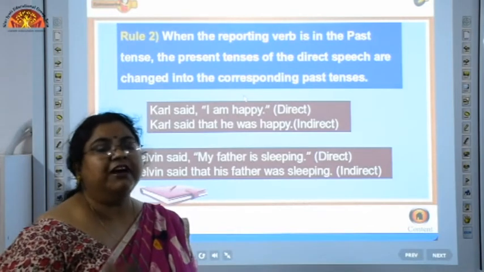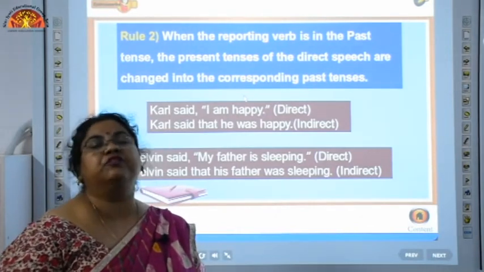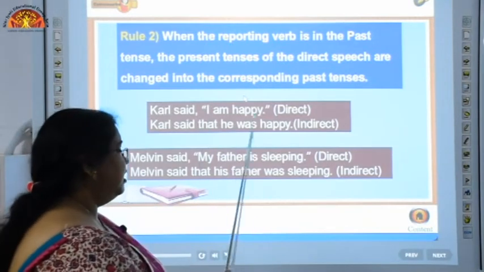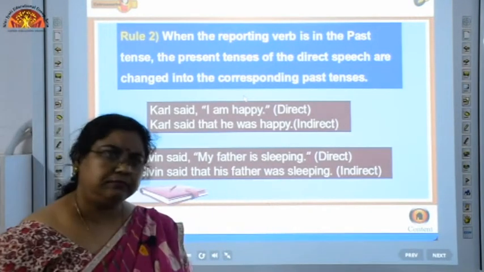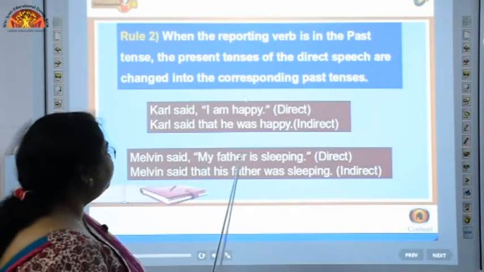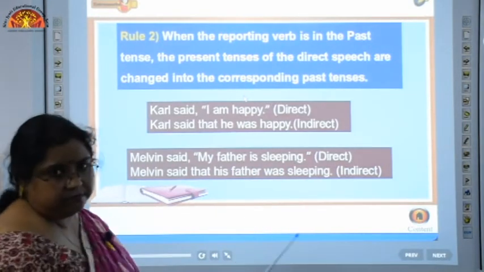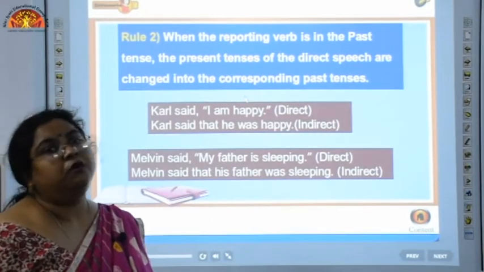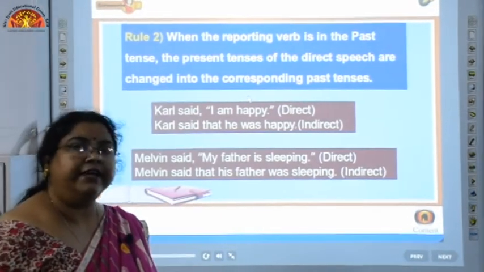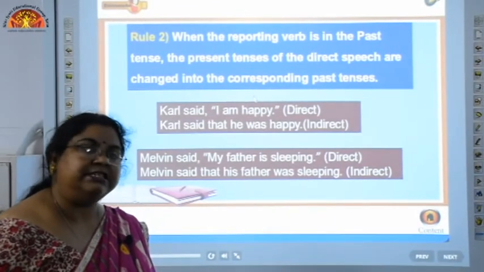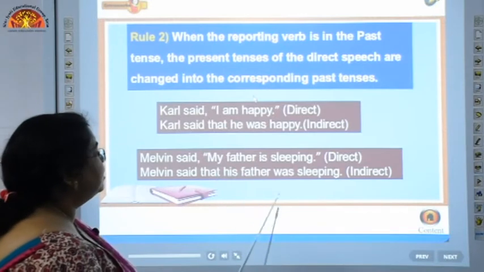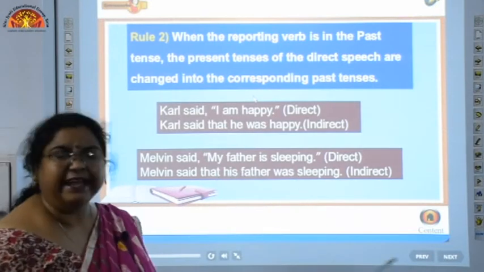Now, one more aspect: suppose there is future tense there, like "I will write a letter" or "My father will sleep." In this case, will changes to would. When we change the sentence to indirect speech, it will become "his father would sleep", like this.